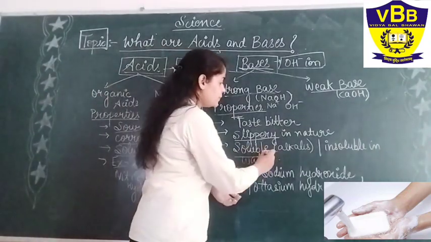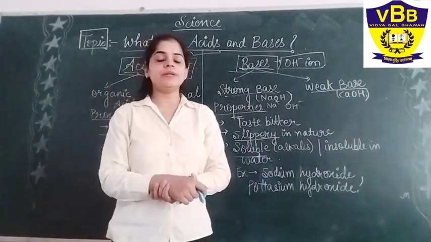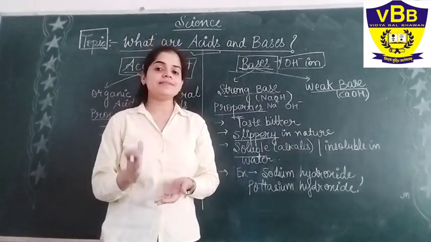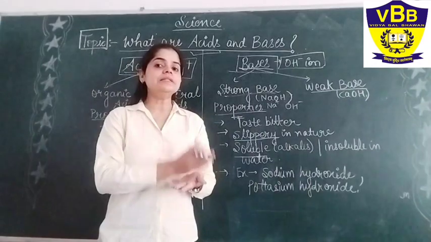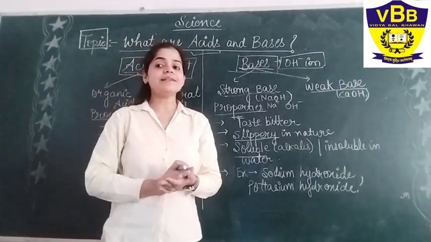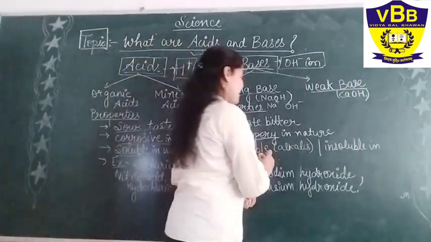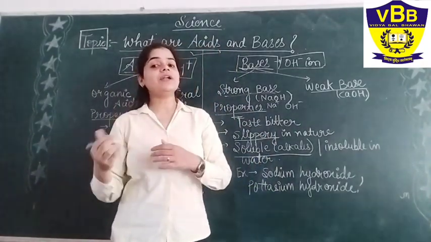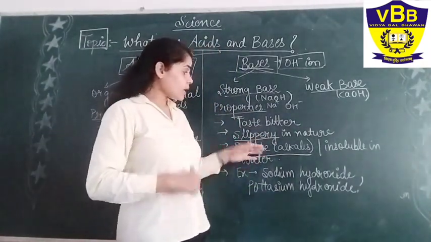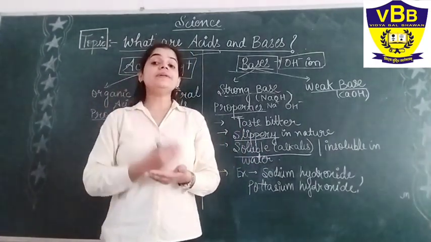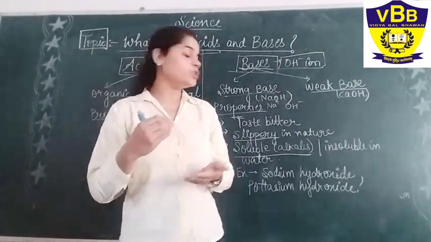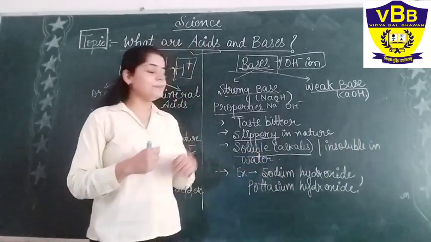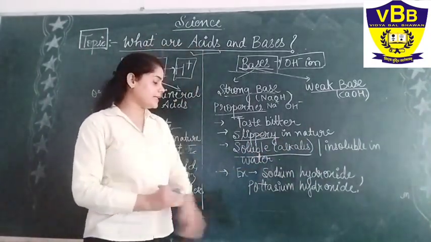Next one is soluble as well as insoluble. In acids we have already learned that acids are soluble, but in bases some bases are soluble while some are not. The bases that are soluble are known as alkalis, while the bases that are insoluble are known by different names. So bases can be soluble as well as insoluble. The soluble bases are known as alkalis, while the insoluble bases are of a different category.